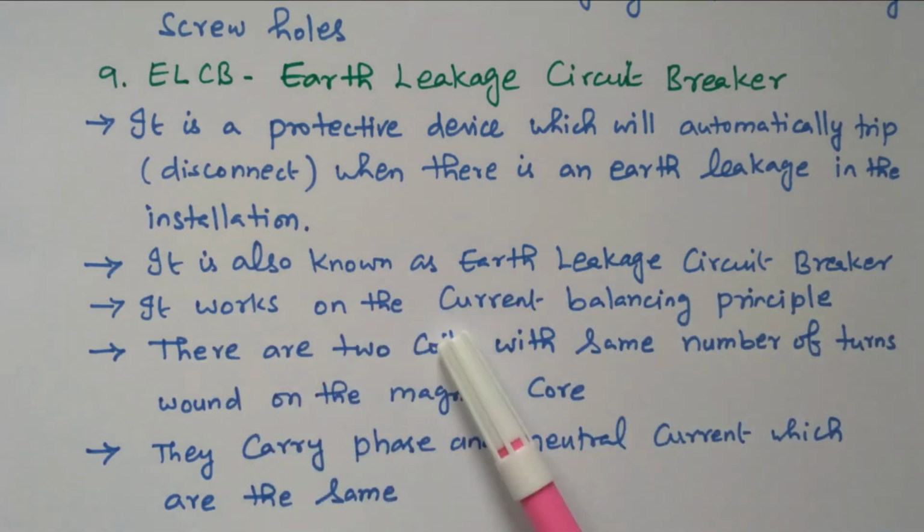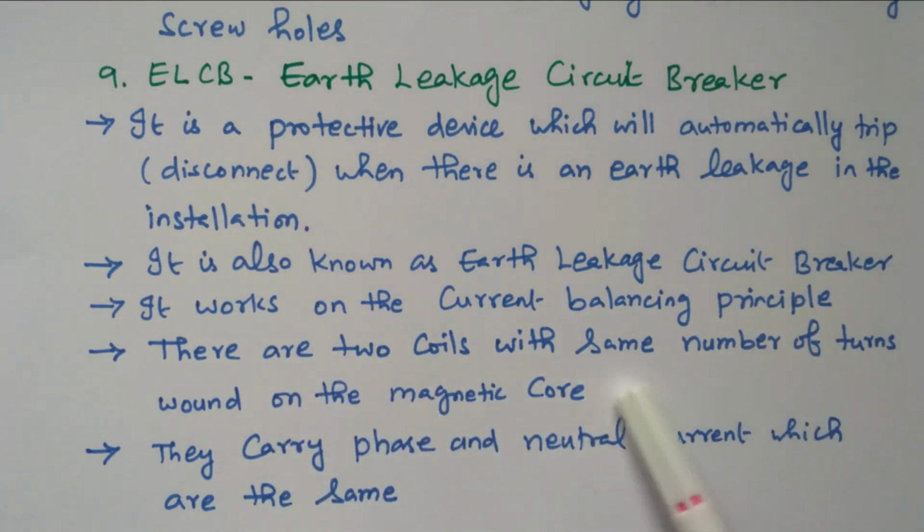It works on the current balancing principle. There are 2 coils with the same number of turns wound on a magnetic core. It carries phase and neutral current which are the same. So 2 coils are available through which phase and neutral are connected. It carries the phase current and neutral current.